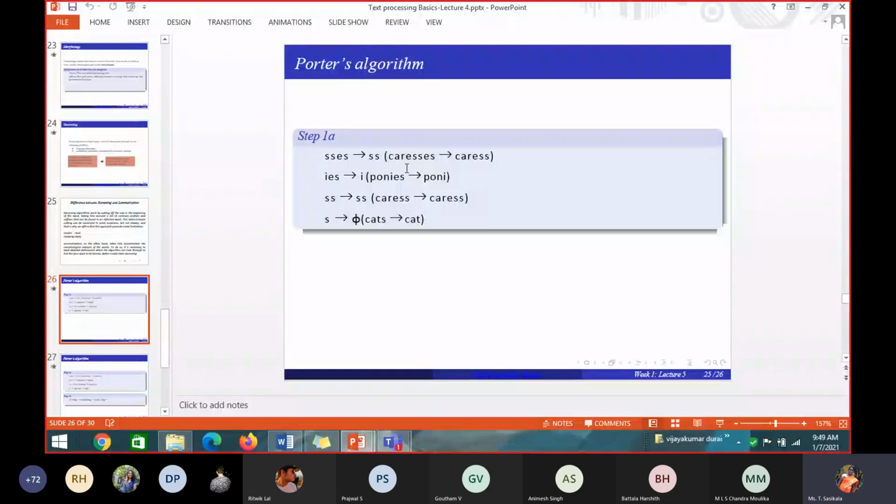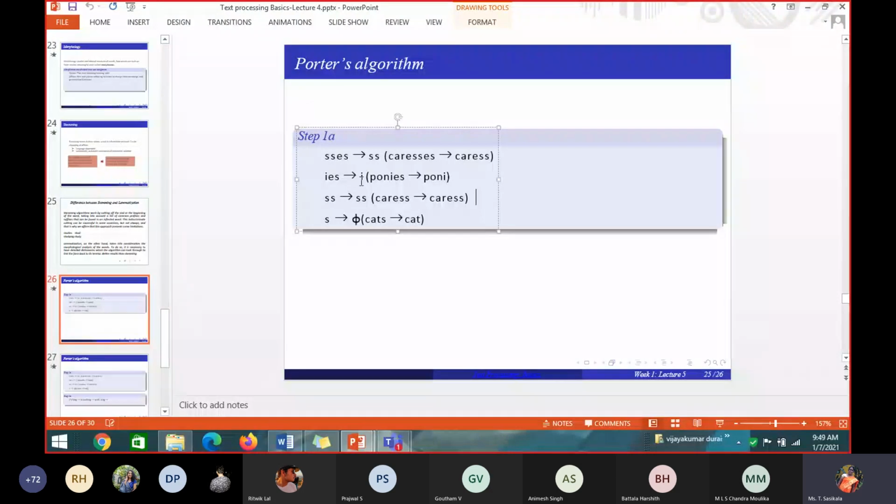See here, for example, they have given caresses. If my word ends with SSES, that should be replaced by SS. Ponies or studies: if my word ends with IES, it has to be replaced by the RHS side. What is the RHS side? What should it be replaced with? Chopping means I have to chop something.